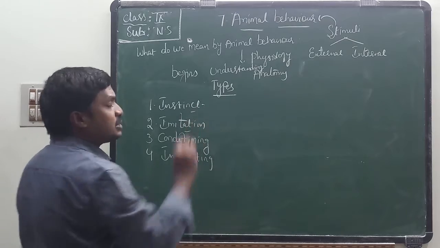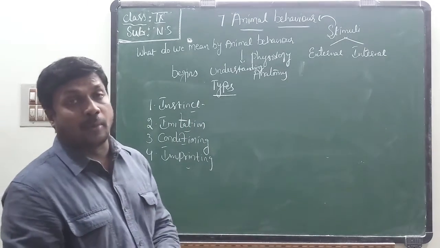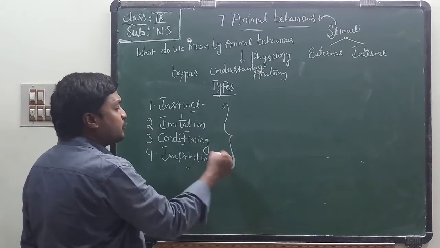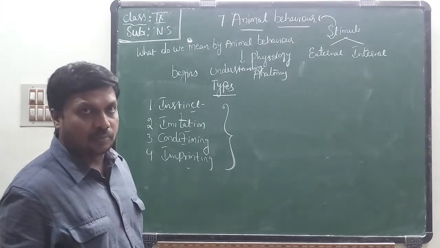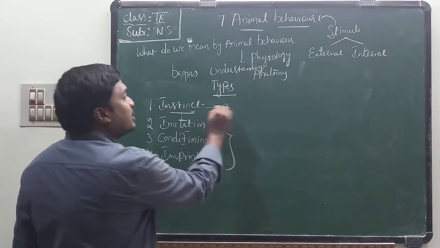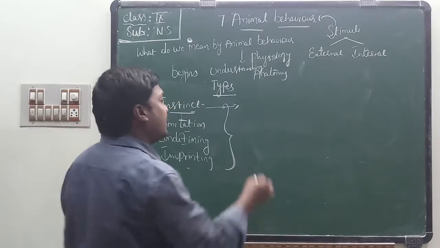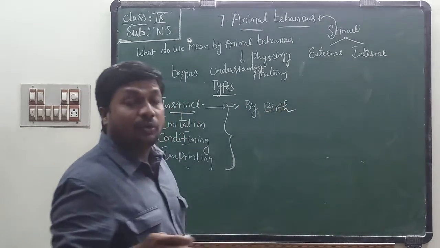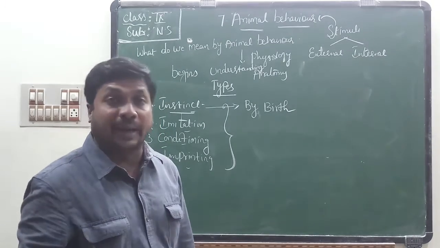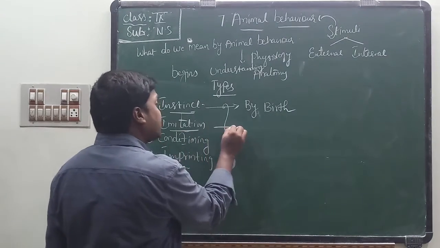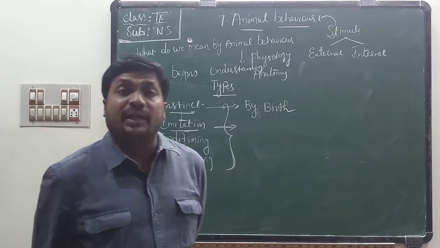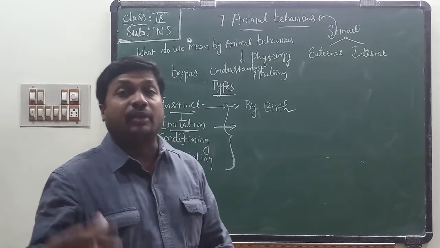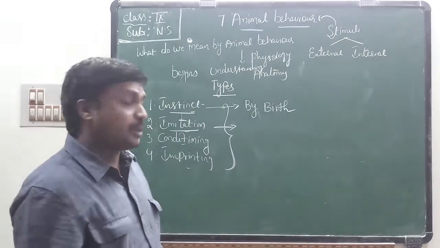These are the 4 types of behaviors which are performed by different animals in different situations. I will explain about these 4 briefly in this class. Instinct means the behavior performed by animals which comes by birth. No need to learn. Imitation means some animals copy other animals in different situations in their daily life. Imitating one another is called imitation.